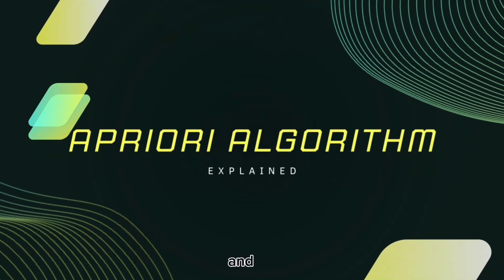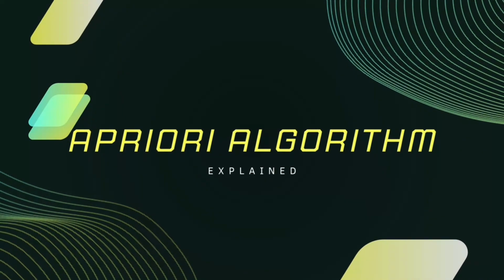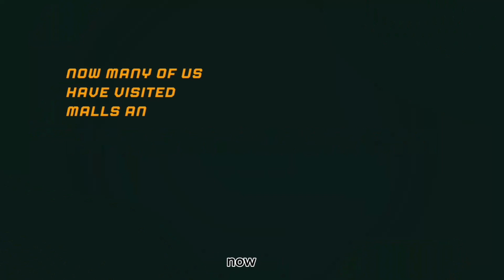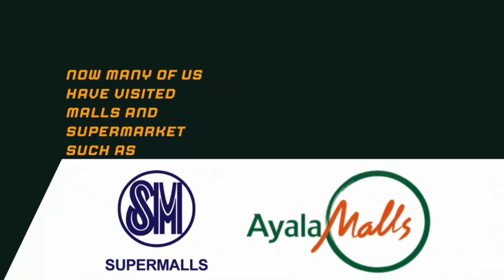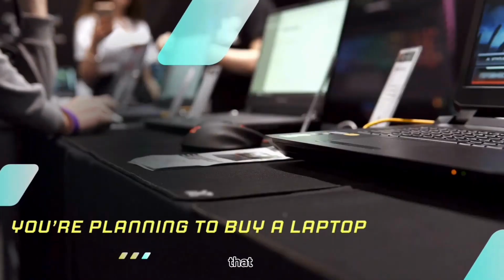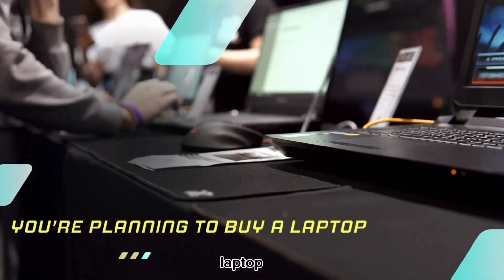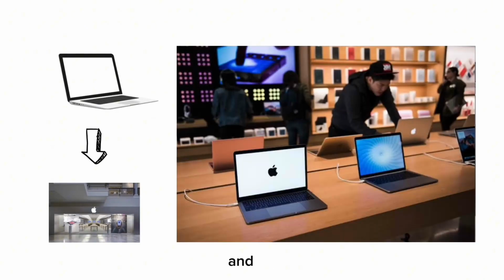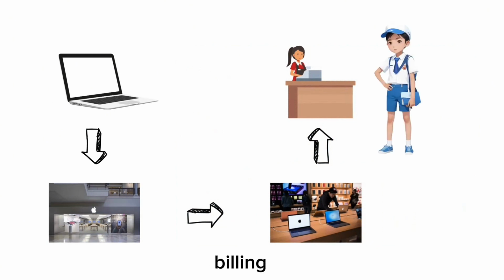Hello everyone, and welcome to this interesting session about Apriori algorithm. Now many of us have visited malls and supermarkets such as SM or MEDALLA for our household needs. Well, let's say that we are planning to buy a new laptop. What we would typically do is search for the model by visiting the mobile section of the store, and then select the product and head towards the billing counter.